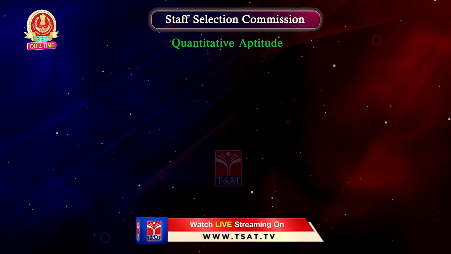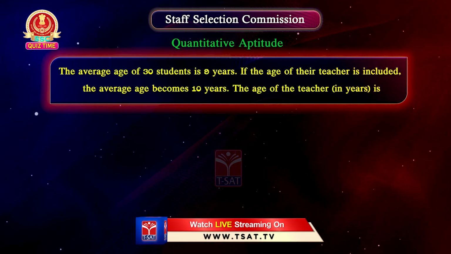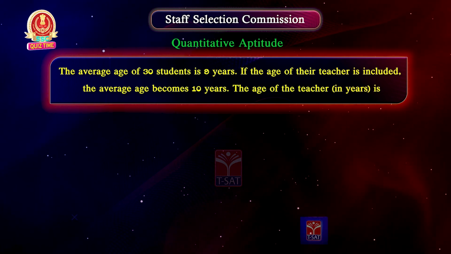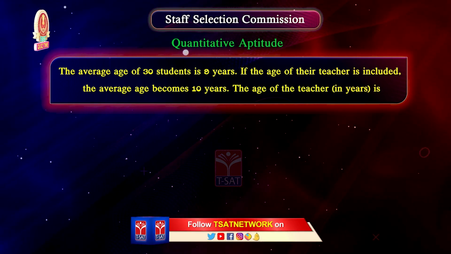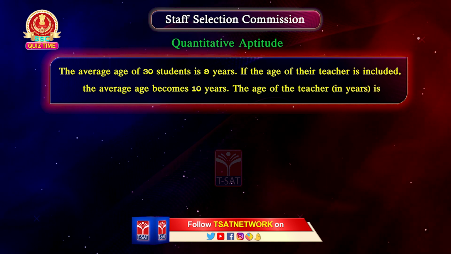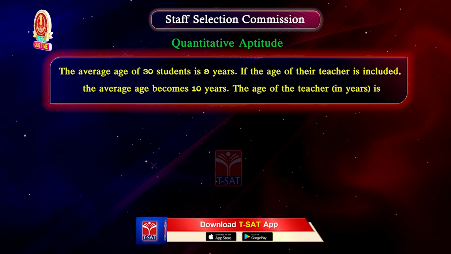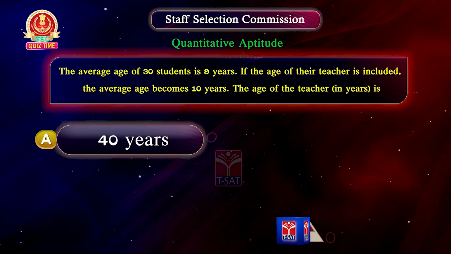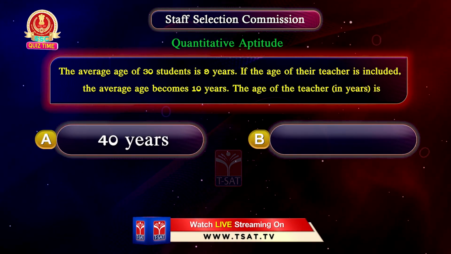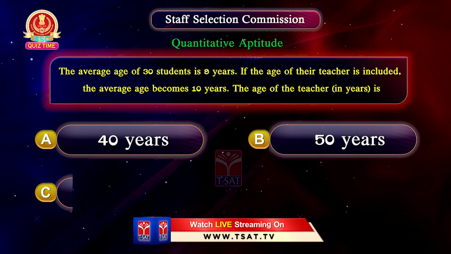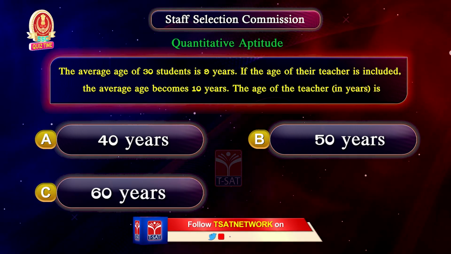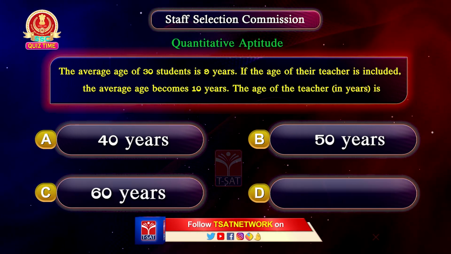Next question. The average age of 30 students is 9 years. If the age of their teacher is included, the average age becomes 10 years. The age of the teacher is option A 40 years, option B 50 years, option C 60 years, option D 80 years.